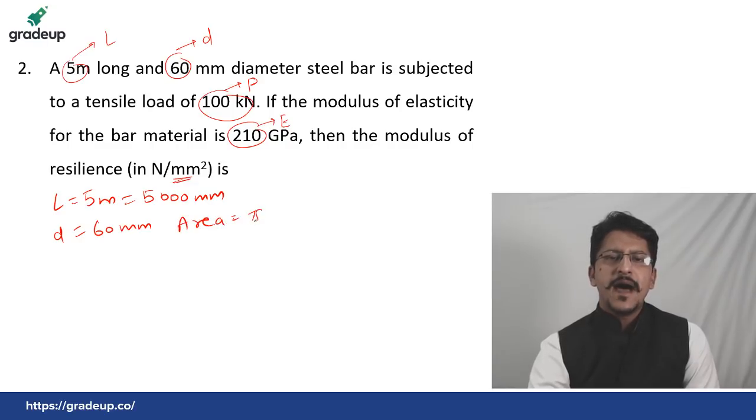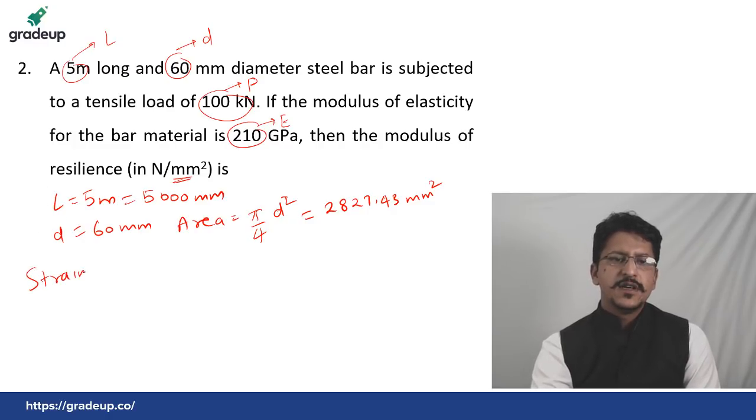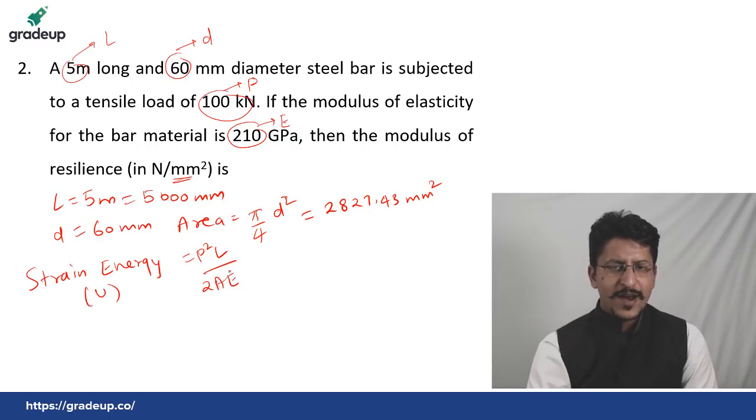That will be pi by 4 into d square. Using the value of d as 60, you will get the area as 2827.43 mm square. This is the value of area. Then you have to find out the strain energy, which is given by U equal to P square L by 2AE.